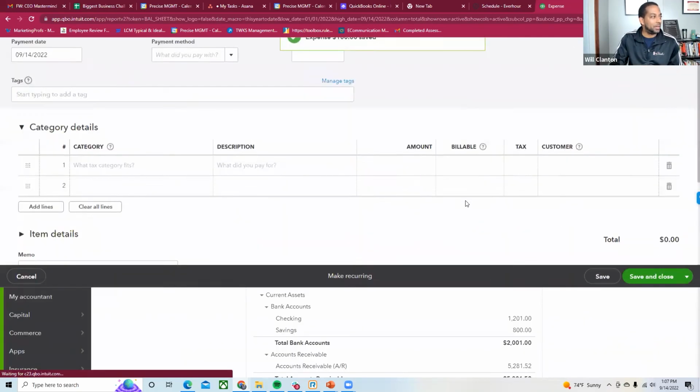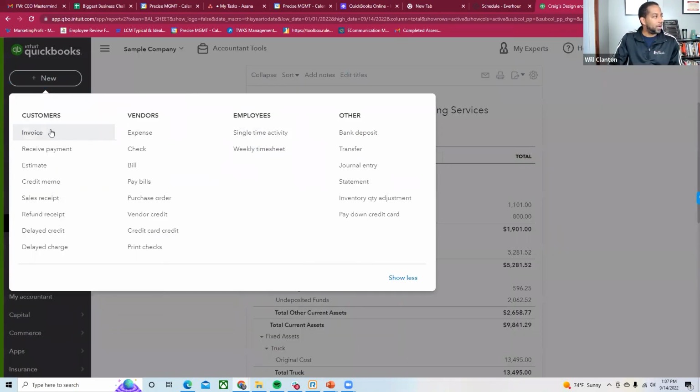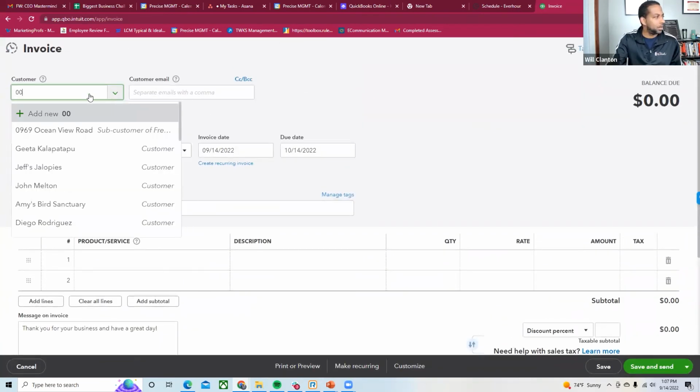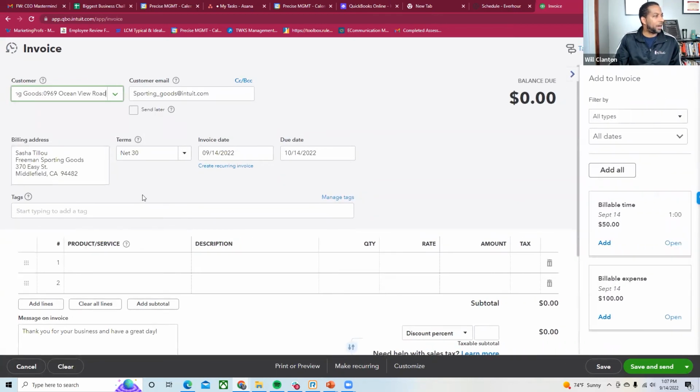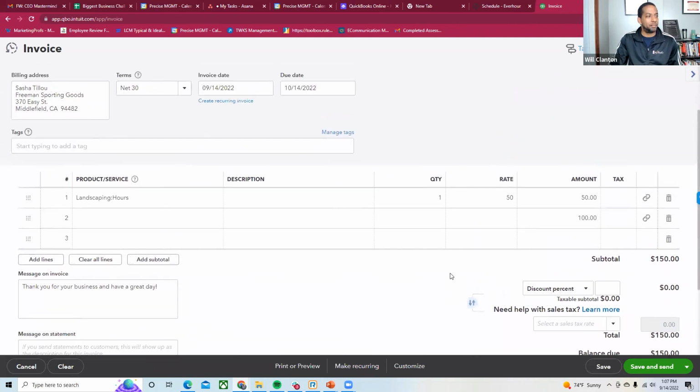So now when I hit save and close, and it comes to the end of the month, the end of the week, and you need to bill this client, when I go to new and do an invoice, I want to pull up that matter, which is here. I was picking on this matter the whole time. What you will notice for that matter is I have the billable time and I have the expenses. So if I'm an attorney, I can just say add all these charges onto the bill, and then I'm pretty much done with the billing for this matter.